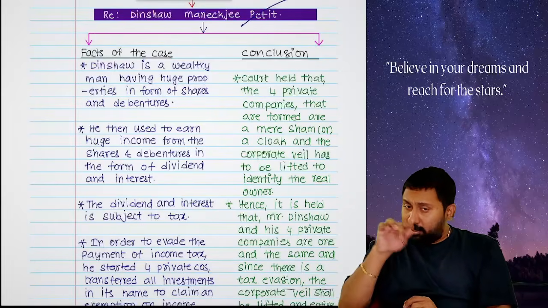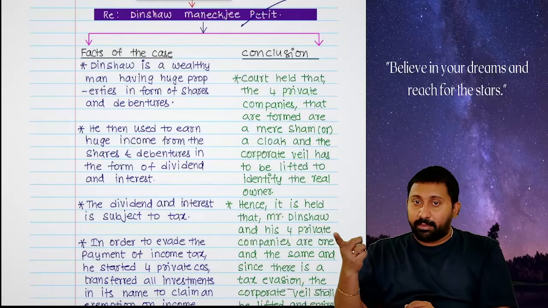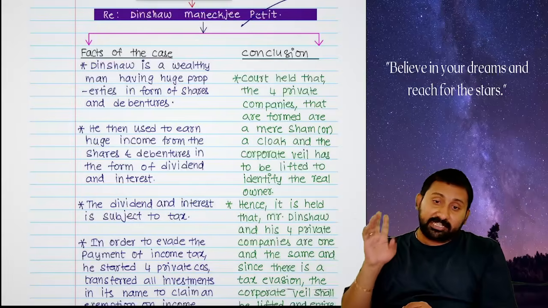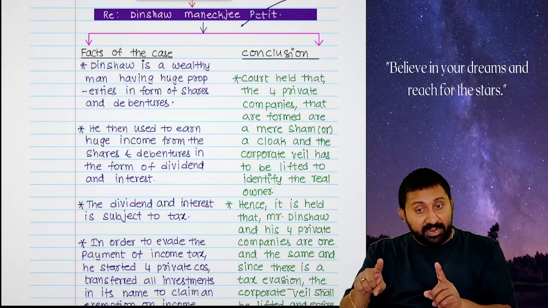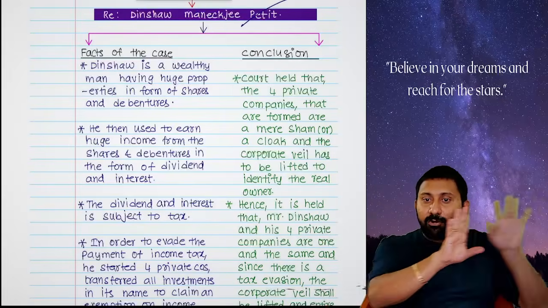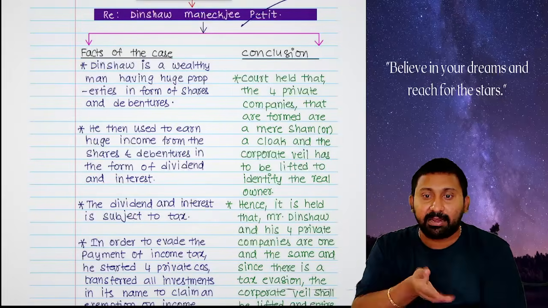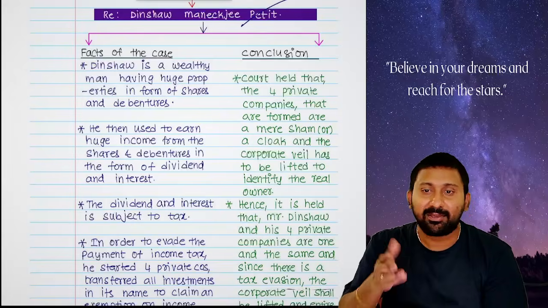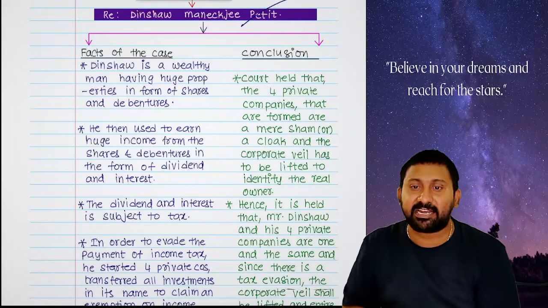So the 4 companies generated income. That income will be taken by Dinshaw. In the form of dividend? No. In the form of a loan. Who gives the loan? The 4 companies will give loan to Dinshaw. Now the companies will ask for the amount back. Loan means, whose company are they? Dinshaw's. Dinshaw will ask Dinshaw, pay me.